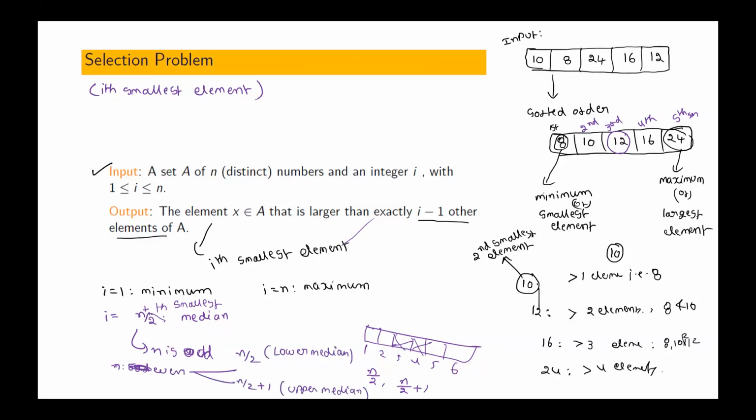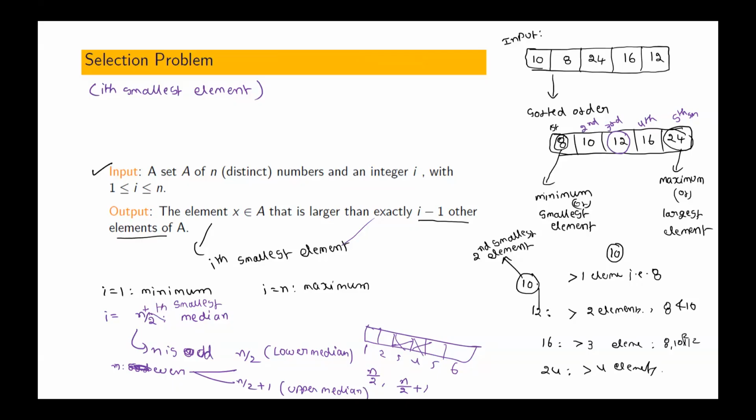Is it clear what the selection problem is and what the ith smallest element means? It is an element in the array which is greater than i minus 1 elements of the array. Okay, i equal to 1: first smallest means it is the same as the minimum.